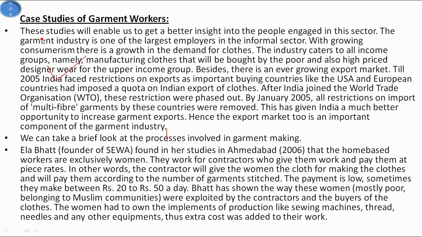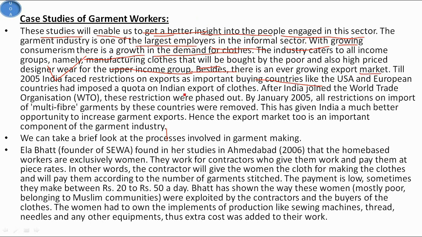These studies will enable us to get a better insight into the people engaged in this sector. The garment industry is one of the largest employers in the informal sector, and with growing consumerism there is a growth in the demand for clothes. The industry caters to all income groups, namely manufacturing clothes that will be bought by the poor, and also high priced designer wear for the upper income group. Besides, there is an ever growing export market.